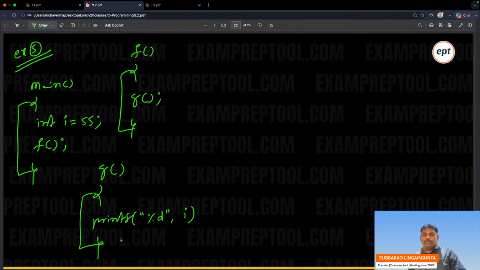It is going to be a tricky problem. Can you try this? It is a very tricky problem. Let's see how many people will give the answer. Can you try to give an answer for this?